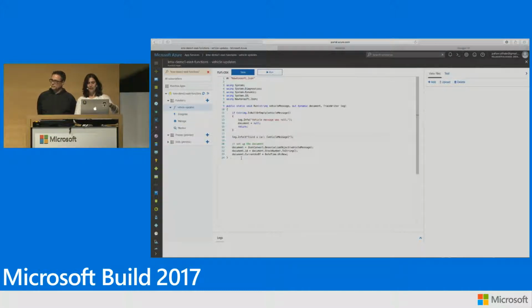Then when the function runs, it automatically wires up document DB and updates that. So all of that is happening behind the scenes. I don't have to do any wire up at all. I can just focus on my business logic and get that done. That is the power of serverless compute, and it's extremely powerful how much actually happens behind the scenes, and you don't even have to worry about any of that.